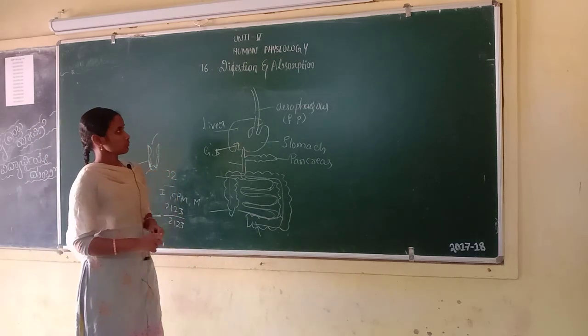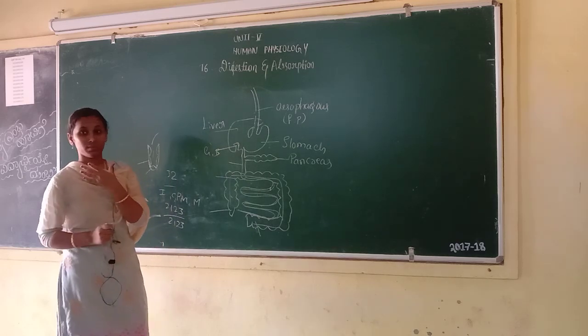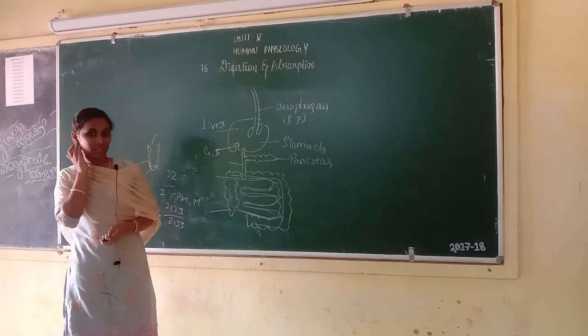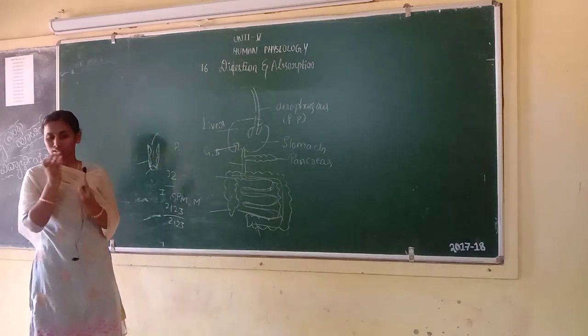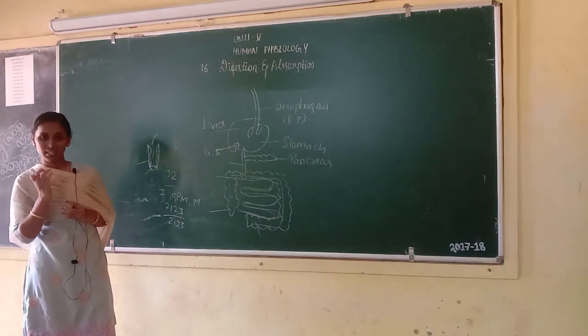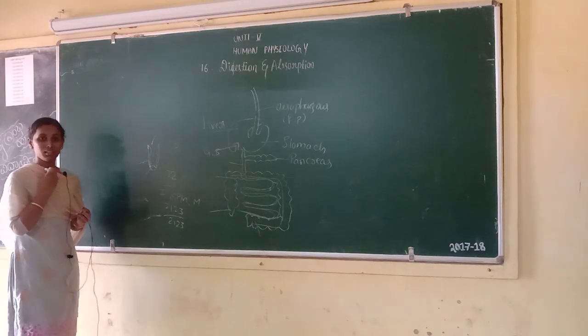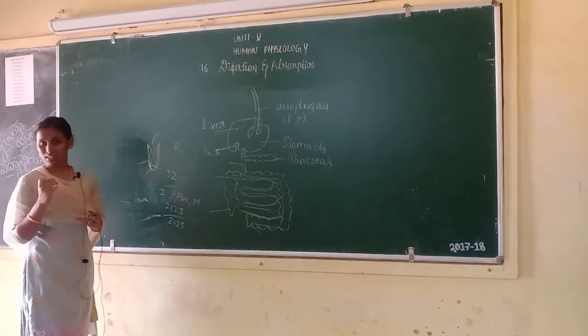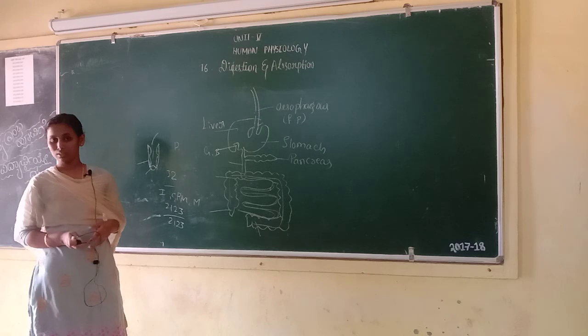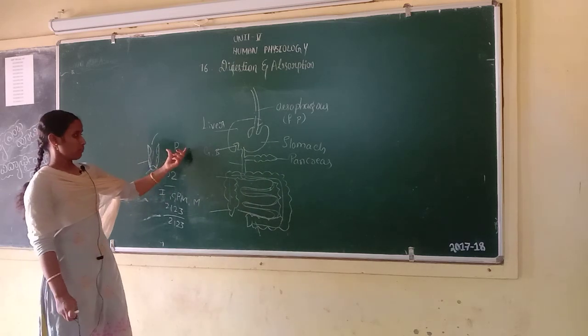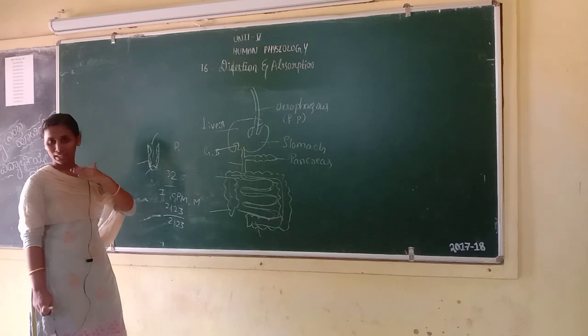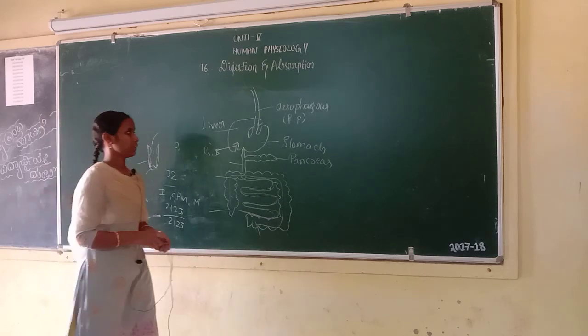Next, salivary glands. There are 3 pairs of salivary glands. The first one is the parotid glands, then the submaxillary glands and the sublingual glands, which secrete saliva. Saliva has salivary amylase.